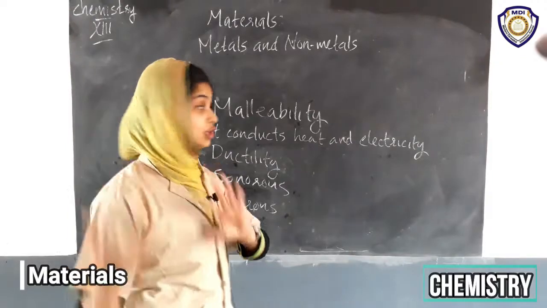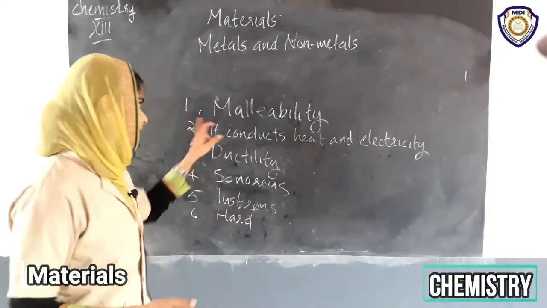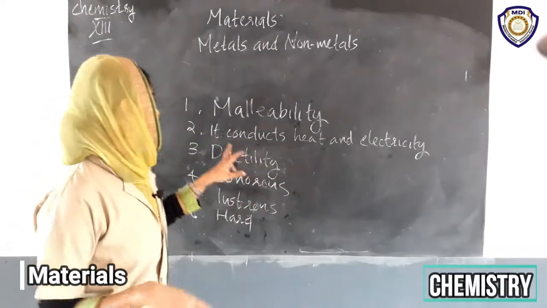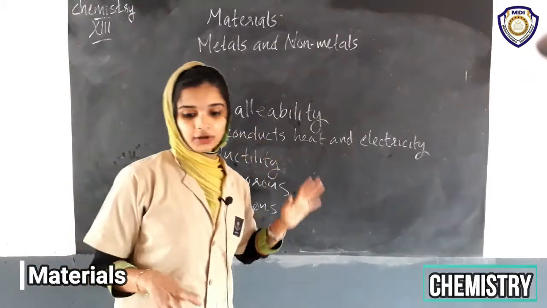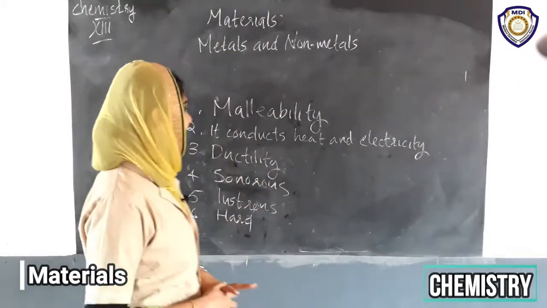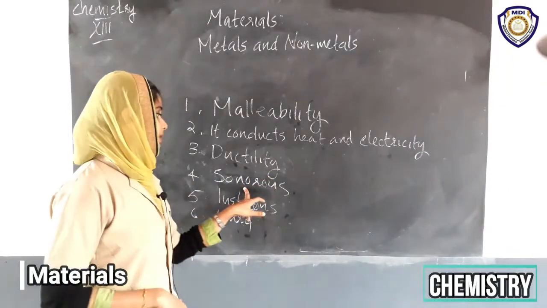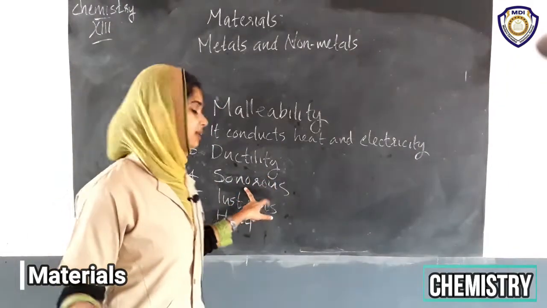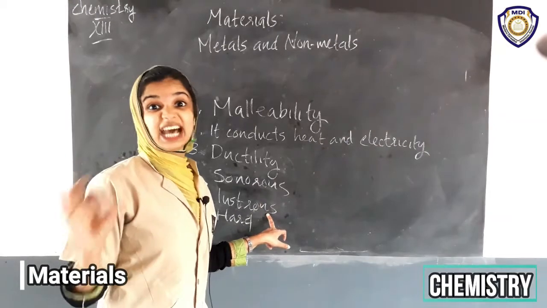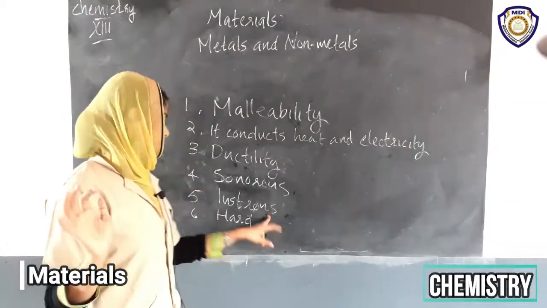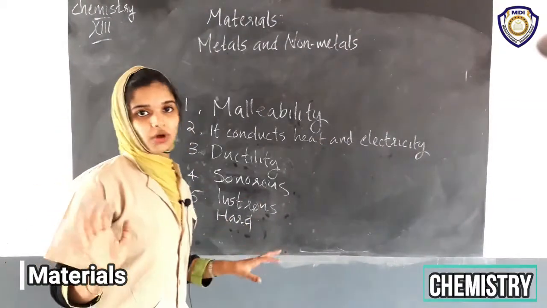In the case of non-metals, it is not malleable, it is a poor conductor of electricity and heat, and it cannot be drawn into wires. It is not sonorous, and it is dull, not shiny, and it is soft.